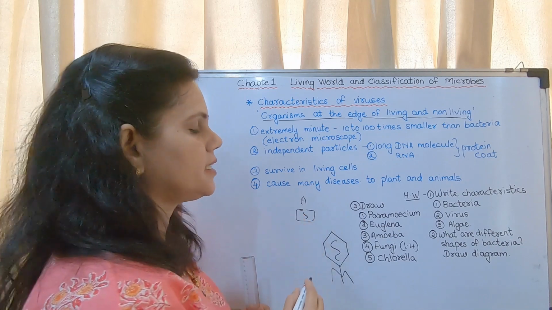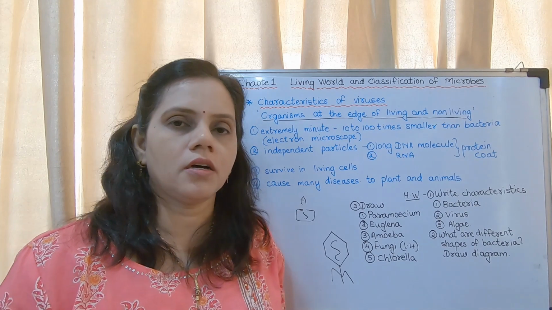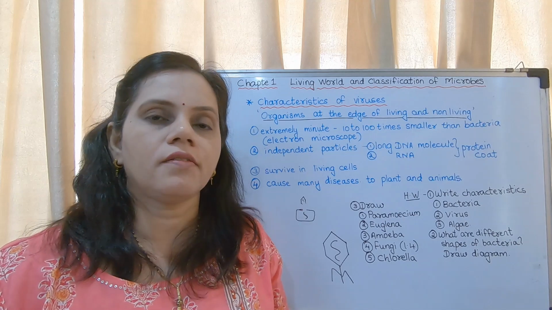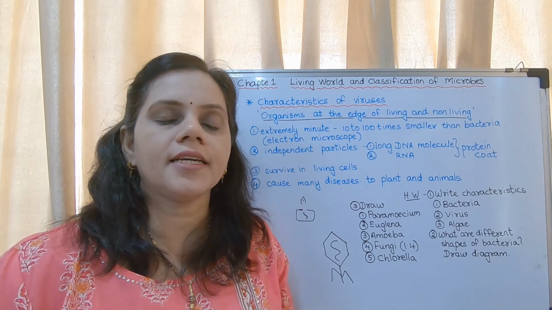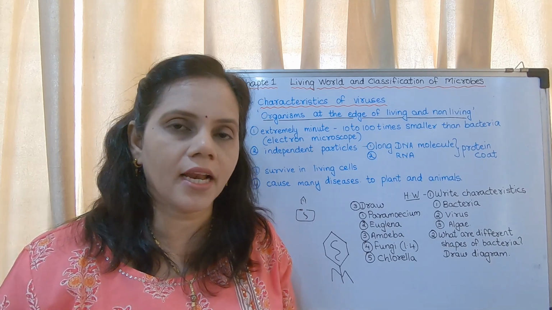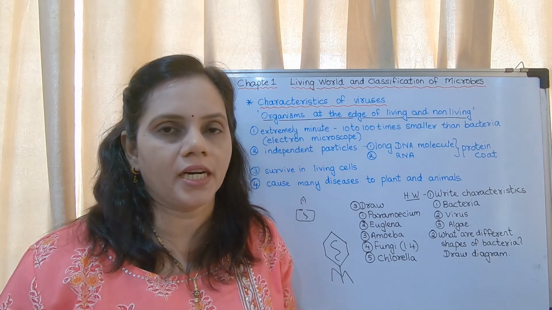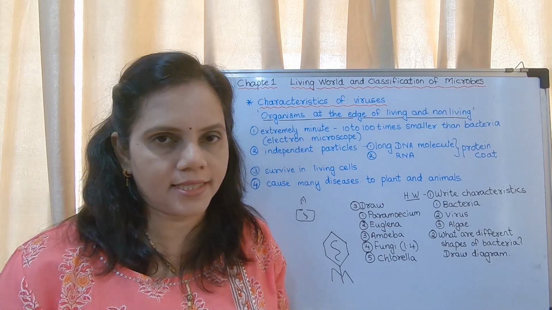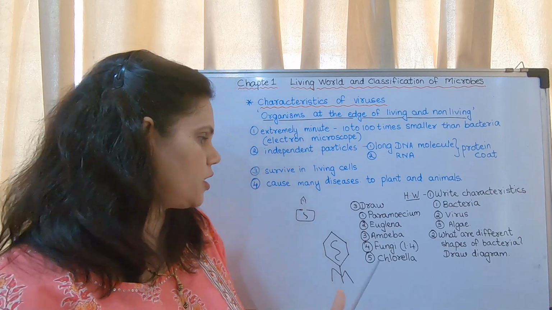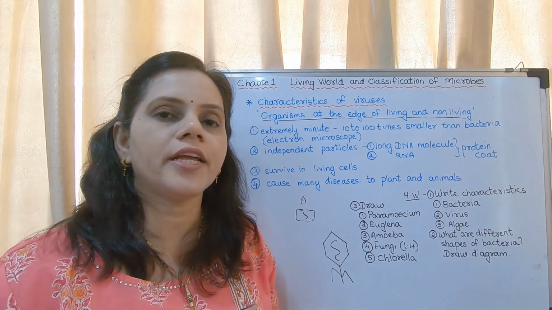Okay, now inside this cell, this DNA will capture the cell. You might have heard about kings capturing different kingdoms. Similarly, the virus captures the cell. It injects its DNA or RNA into the cell and orders the living cell to produce its own parts. That means its DNA, its protein coat. This covering is said to be a protein coat.